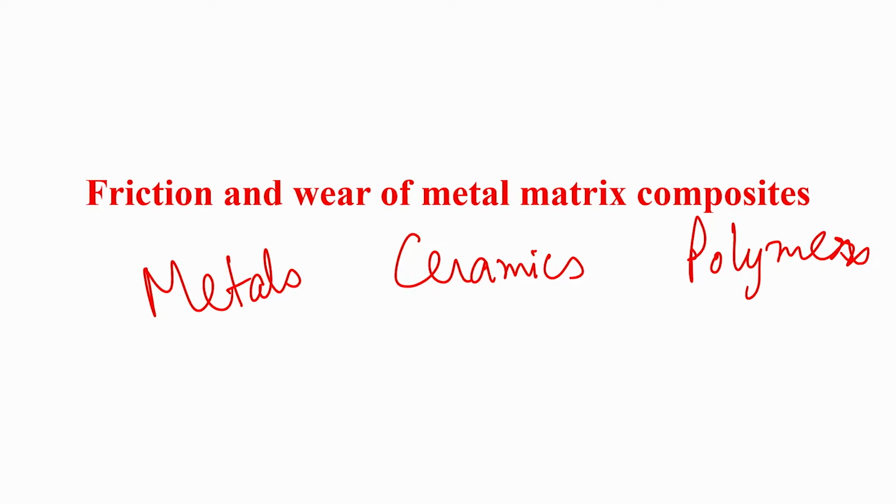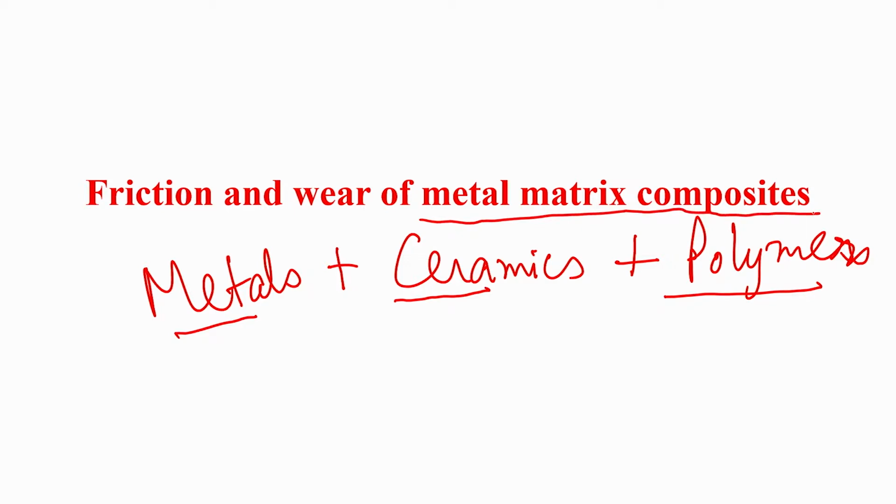At the same time, I have emphasized that composite is a derived material class which can combine advantageous properties of metals and ceramics, or of metals and polymers. Depending on which constitutes the matrix phase, we designate the composite accordingly. For example, MMC stands for metal matrix composite. So, here the metallic phase constitutes the matrix of the composite, and ceramic phases are used as dispersed reinforcements in the metallic matrix.